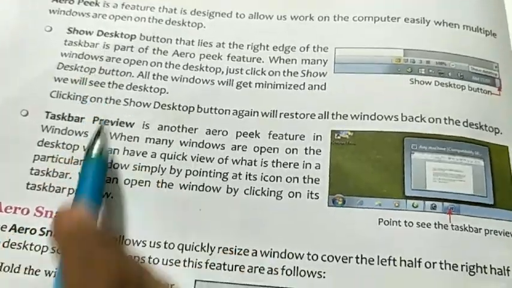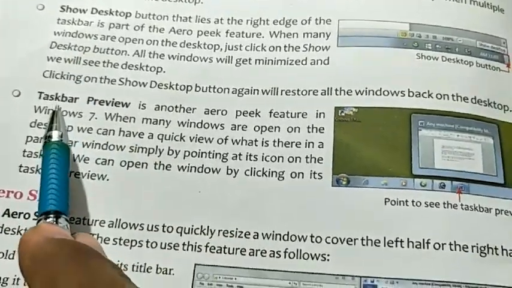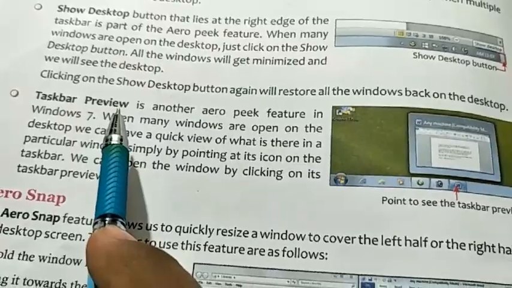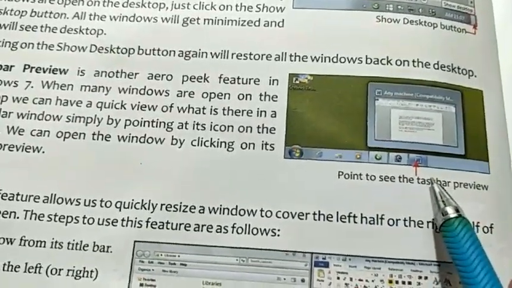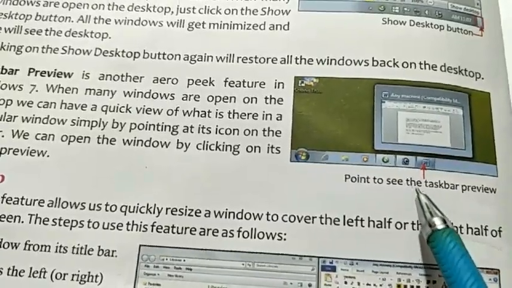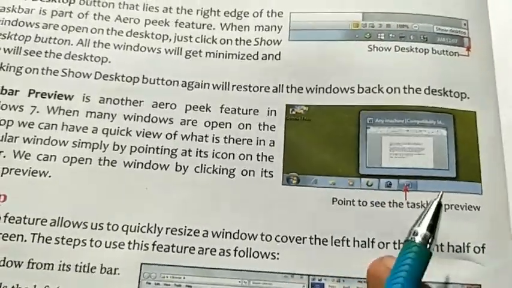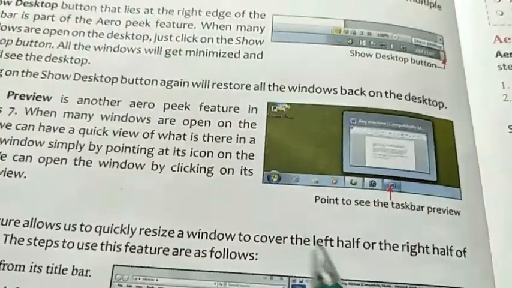Okay, the second option of Aero Peek is taskbar preview. When all the windows get minimized in the taskbar, you can open the applications one by one.